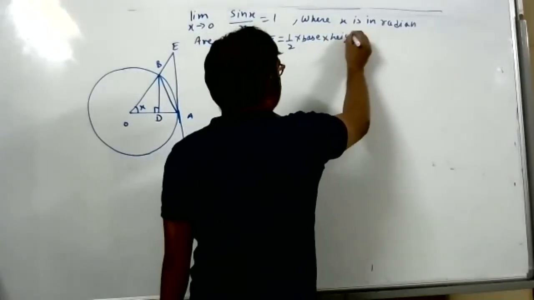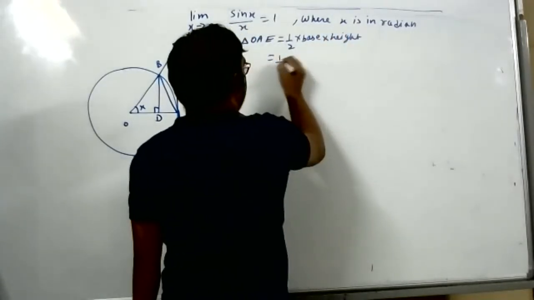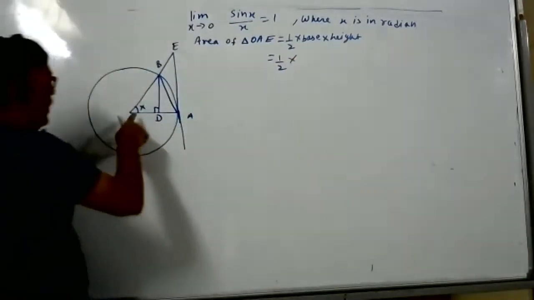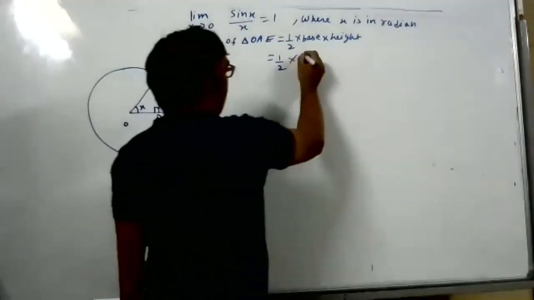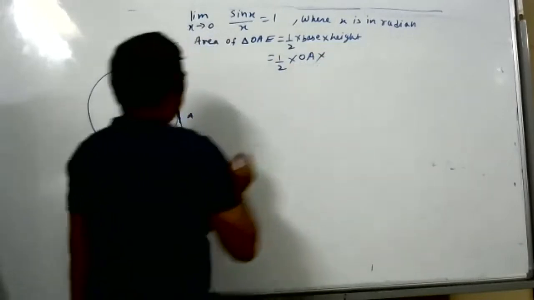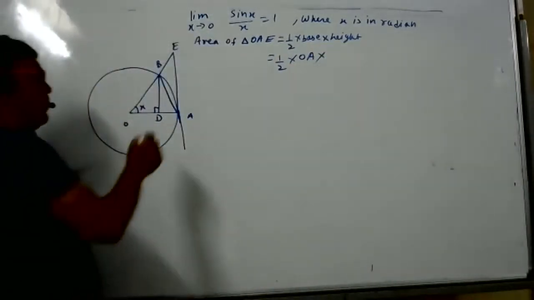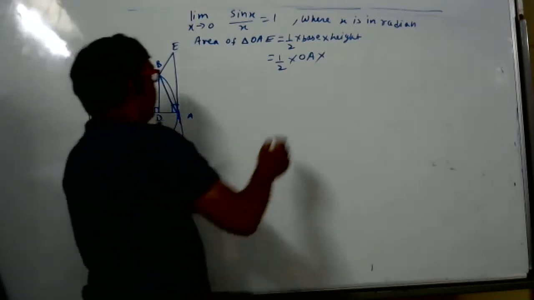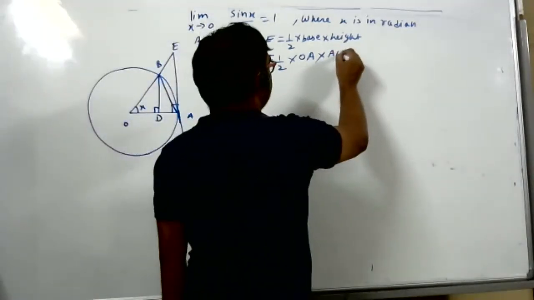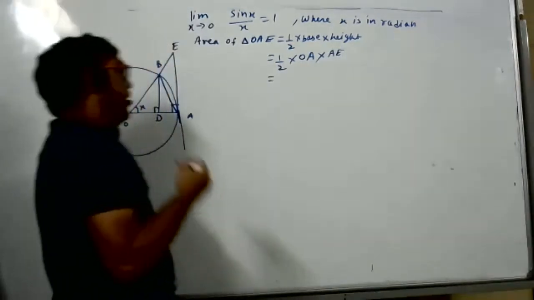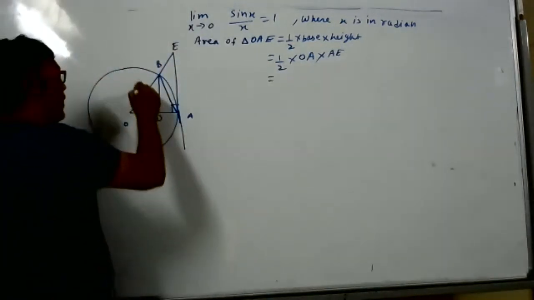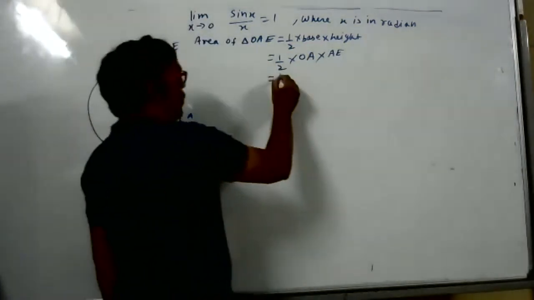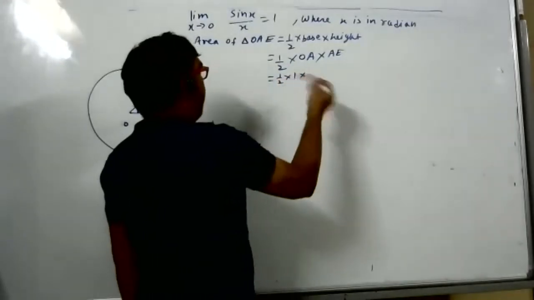We can take OA as the base. Tangent is always perpendicular to the radius at the point of contact, so height will be AE. Since the circle is a unit circle, its radius is 1. So half into 1 into AE.